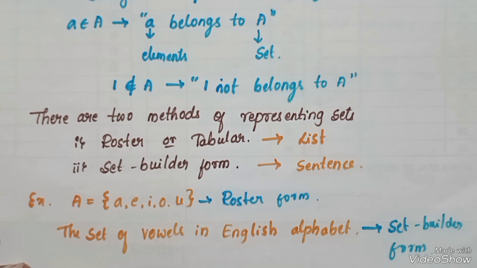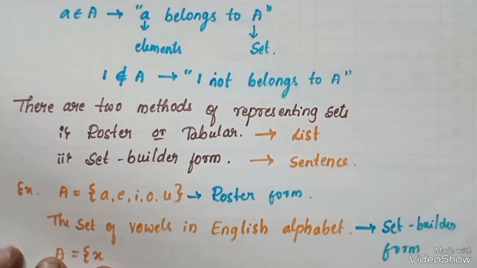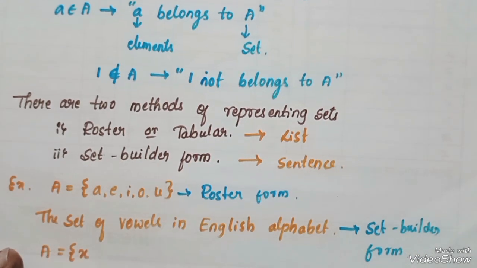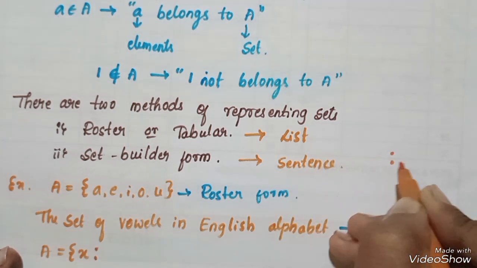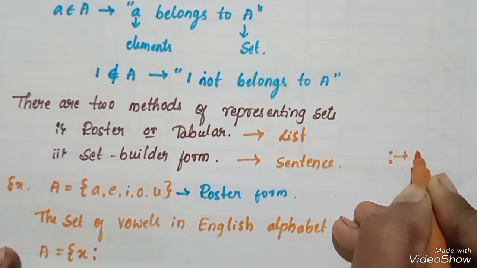Sometimes we can't write it in general form. That's why A equals {x : x is a vowel}. I have generally taken x to be any element. The symbol colon indicates "such that".